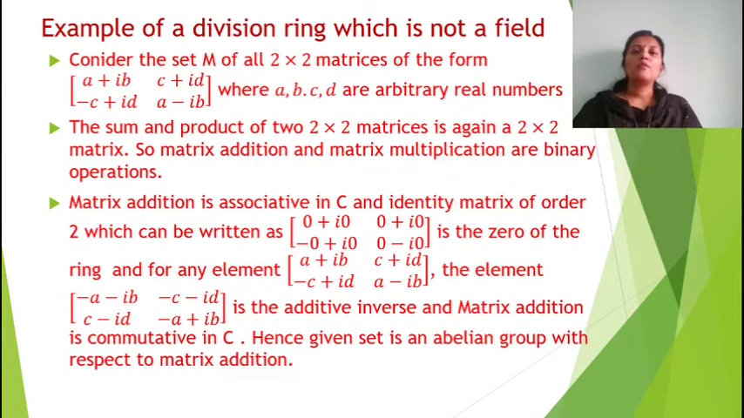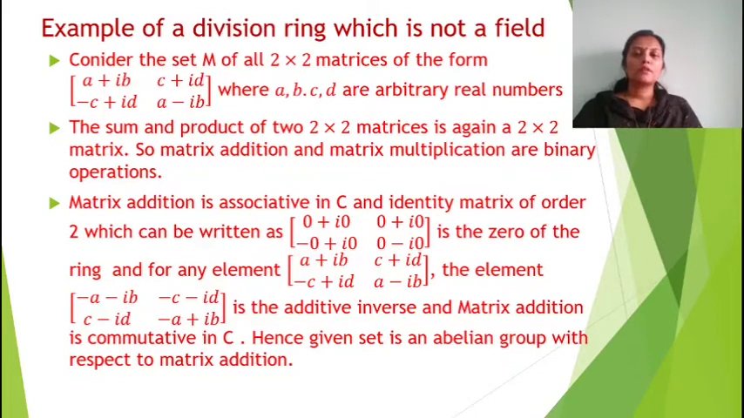Now we have an example of a division ring which is not a field. Now consider the set M of all 2 by 2 matrices of the form A plus iB, C plus iD, minus C plus iD, A minus iB, where A, B, C, D are arbitrary real numbers. First we have to show that this is a division ring that is not a field. So we have to show that it is an abelian group.